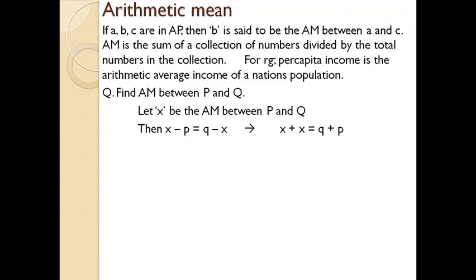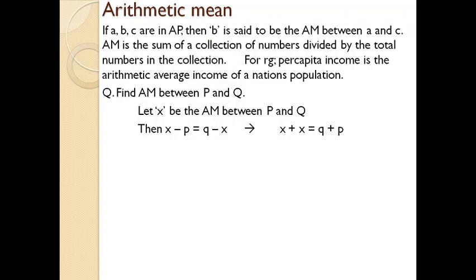On the left hand side of the equal sign, we wrote X minus P, where X is the first value. But after the equal sign, we have written Q minus X, where X is the second number. Why? Because consider the logic that X is the number between P and Q if P and Q are in arithmetic progression.